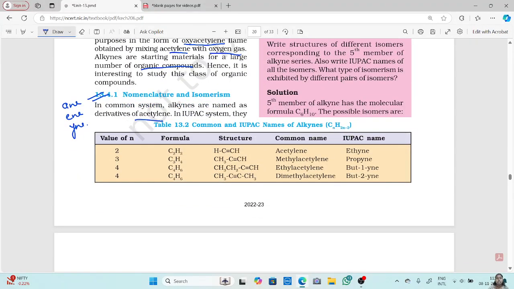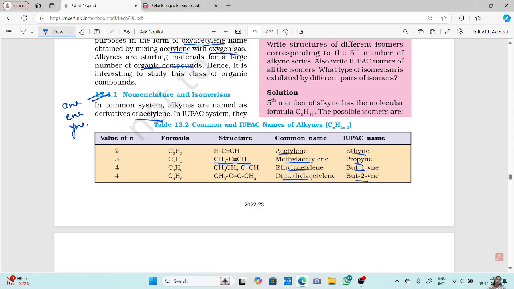Now in this table, here you have common and IUPAC names. For ethyne, the common name is acetylene. For propyne, it is methyl acetylene. For butyne, it is ethyl acetylene. For but-2-yne, it is dimethyl acetylene. Now you can see the end part remains acetylene only. Now for propyne, it is methyl acetylene. Why is it methyl acetylene? Because for propyne, this is your acetylene molecule, right?